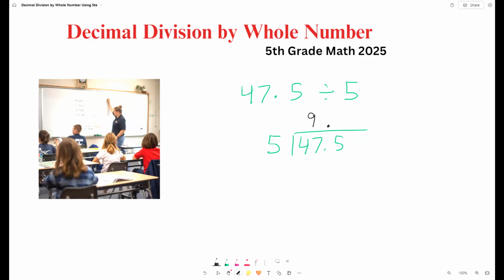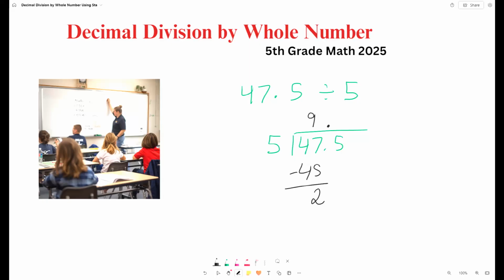We'll go one more. 5 times 10 is 50. We cannot do that one, so it will be 5 times 9, 45. That's the best we can do. So 47 minus 45, that would be 2.